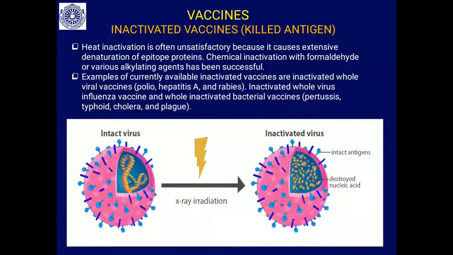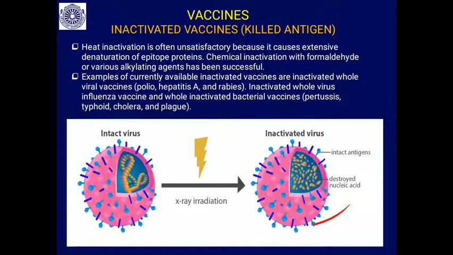So, heat inactivation is often unsatisfactory because it causes extensive damage or denaturation to the antigenic epitopes. So, that care should be given. Chemical inactivation is the better method. It will preserve the antigenic epitope. So, chemical inactivation by formaldehyde or an alkylating agent has been successful.